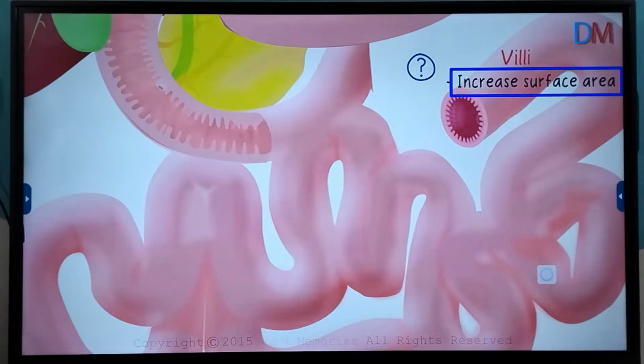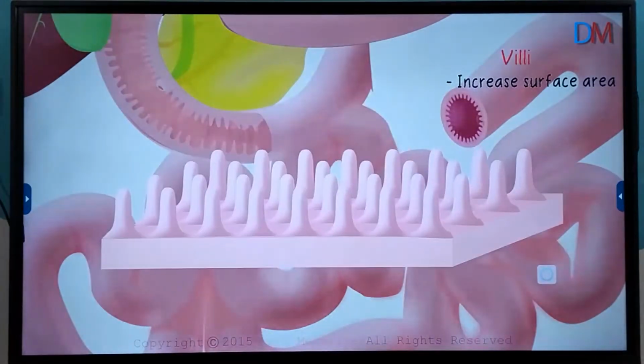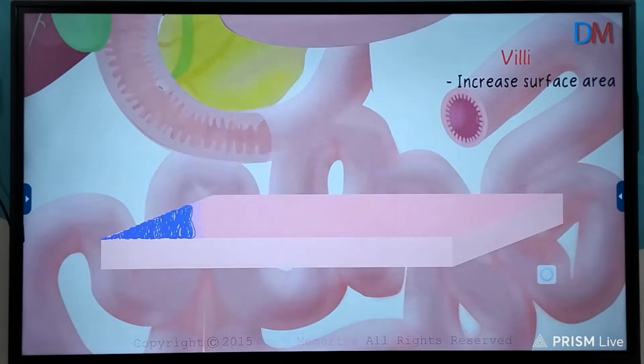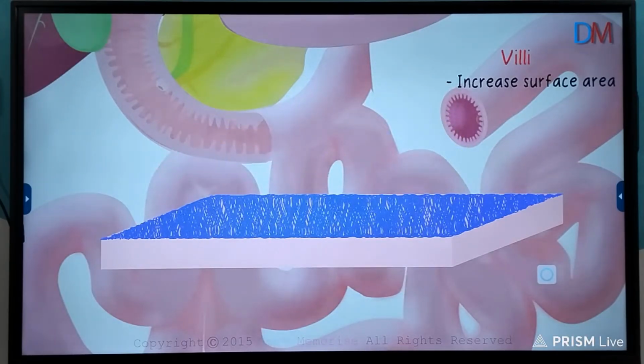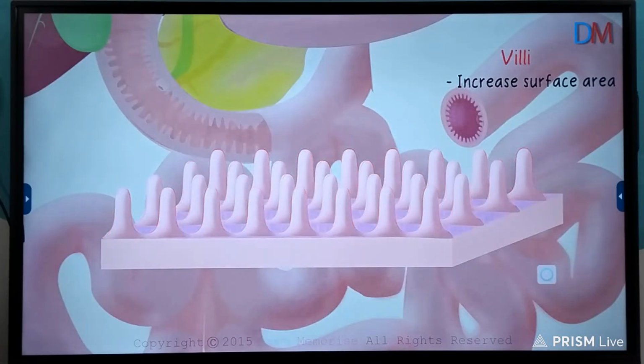How can we say that the surface area has increased? To understand that, think of the small intestine being opened up like this, to look like a rectangular surface. If there were no villi, the nutrients would have been absorbed through the surface, and this would be the surface area. Now, on its surface, let's draw tiny finger-like projections.